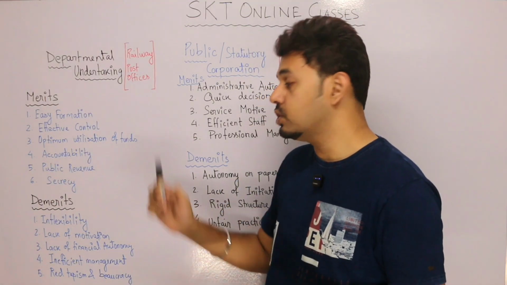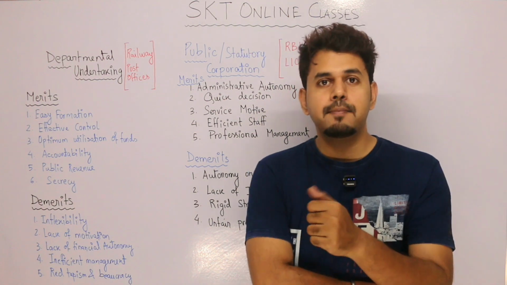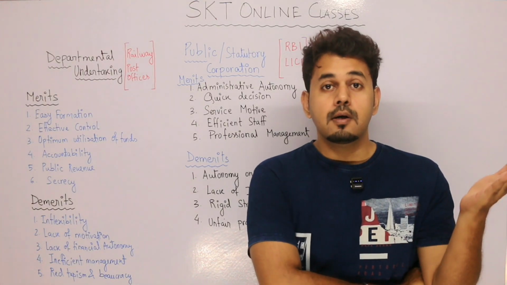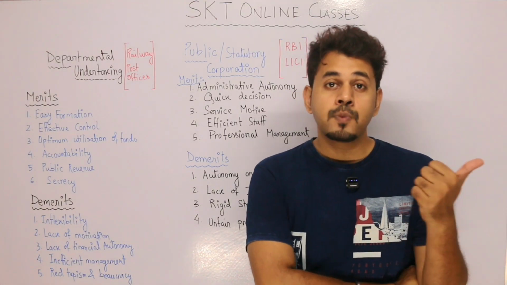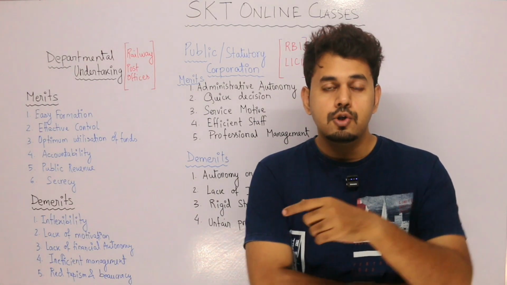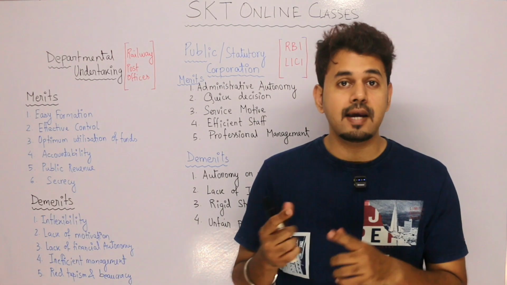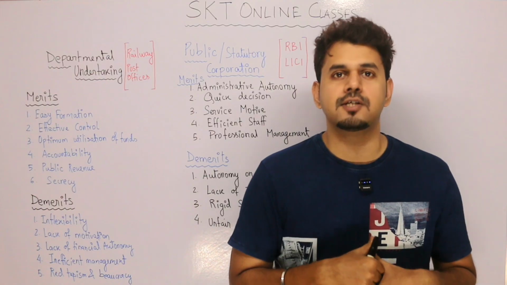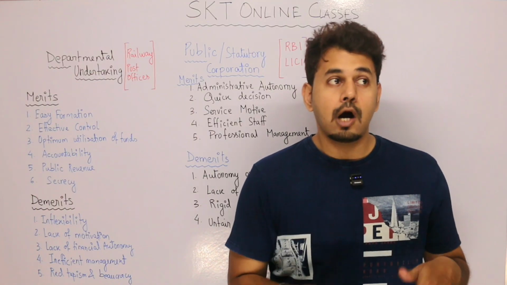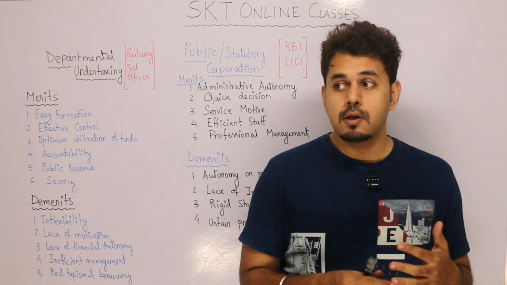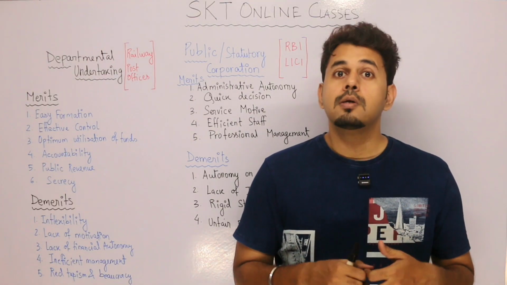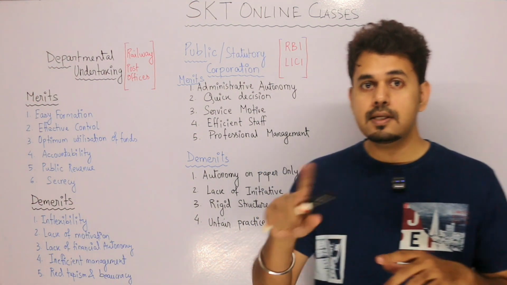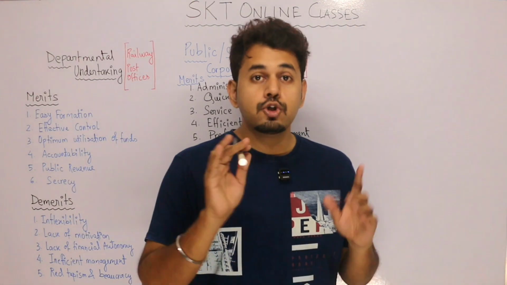Next, optimum utilization of funds. Now, the funds which are provided by the government during the budget will be properly utilized, because we get to know about the fund right in the beginning. So we also prepare a budget, like the railway prepares a railway budget. In that budget, they decide how many stations more to build, how many new types of trains to launch, how many more employees to appoint, whom to give what salary or how much increment to be made. All these things are decided by them, but under the supervision of the government.